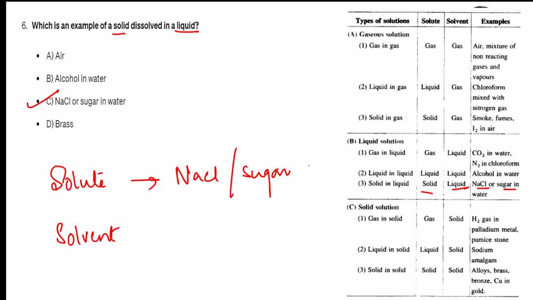What is the structure of salt or sugar? It is solid. Okay. What is the solvent here? Water. What is the structure of this? It is liquid. Easy? Easy. Let us go to the next question.